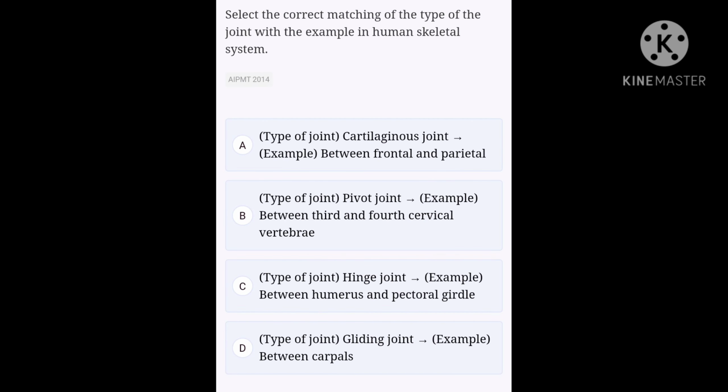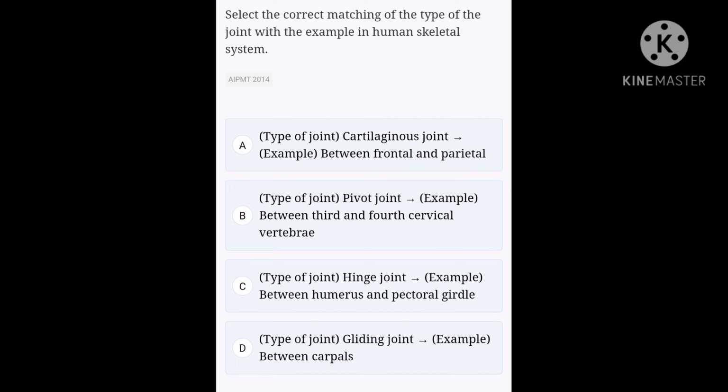Okay, next one. Select the correct matching of the type of the joint with the example in human skeletal system. Option A, type of joint cartilaginous joint. Example between frontal and parietal. Option B, type of joint pivot joint. Example between third and fourth cervical vertebrae. Option C, type of joint hinge joint. Example between humerus and pectoral girdle. Option D, type of joint gliding joint. Example between carpals.